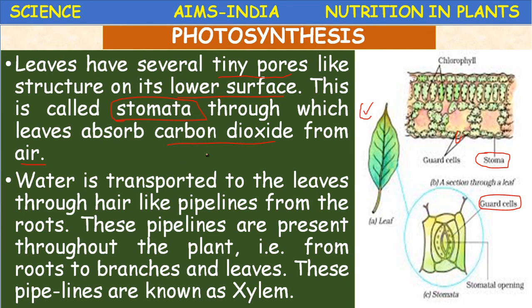Next, what is the next requirement after carbon dioxide? The important reactant is water. Water is transported to the leaves through hair-like pipelines from the roots. These pipelines are present throughout the plant, that is from roots to the tip of the leaves, or from roots to branches and leaves.